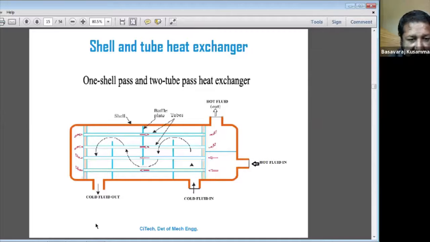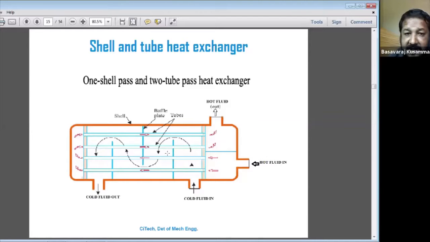Understand? Then where is the cold fluid? The cold fluid is air. We can call that the cold fluid. Here the air is moving around the tubes, and the baffle plates help the cold fluid circulate very effectively around the tubes, so effective heat transfer takes place.